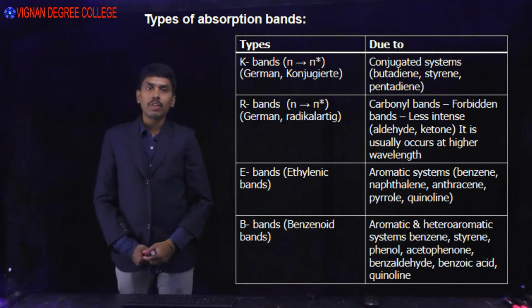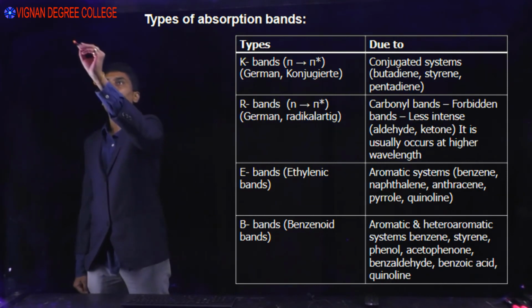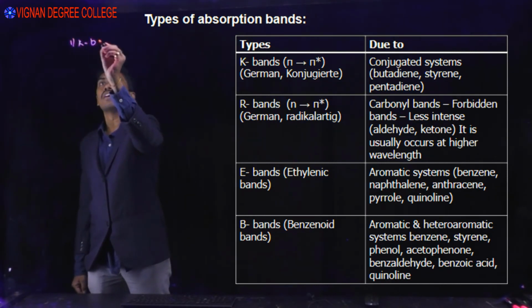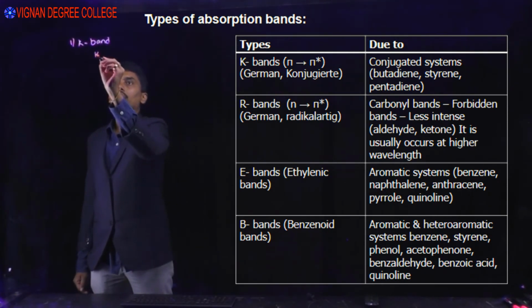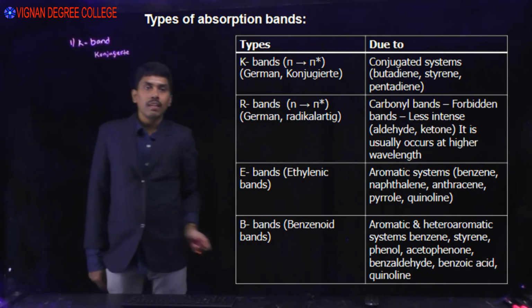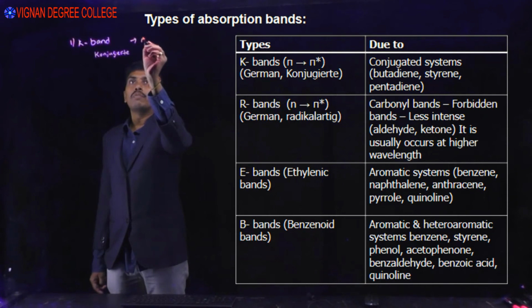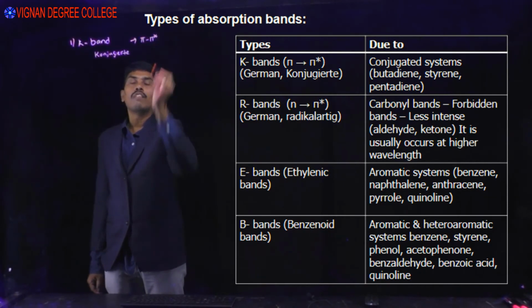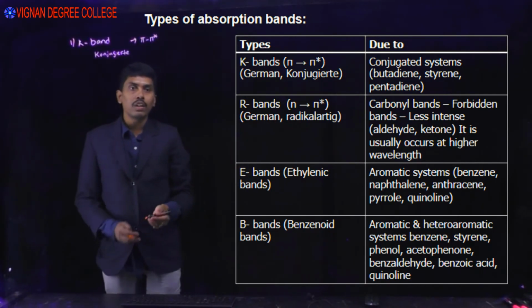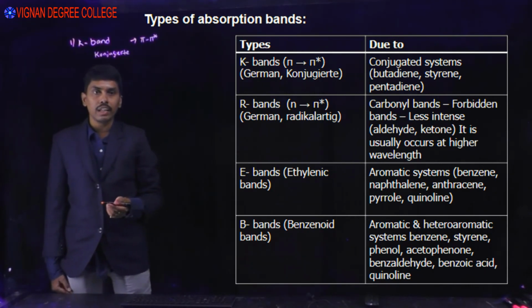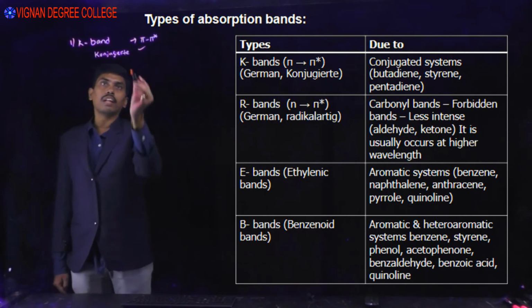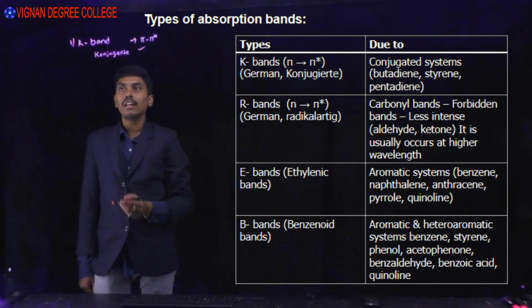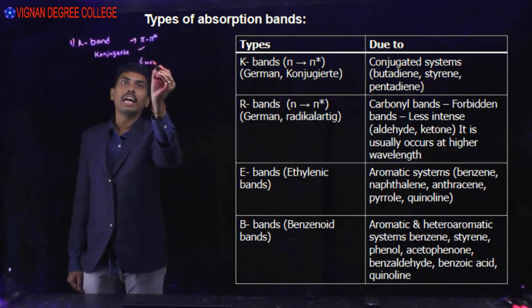There are four types of absorption bands. First one is the K band. K band, from the German for conjugated, occurs due to pi to pi star transition of conjugated systems. In conjugated systems like butadiene, styrene, pentadiene, the pi to pi star transition occurs and is termed a K band. Generally their epsilon maximum value is very high.